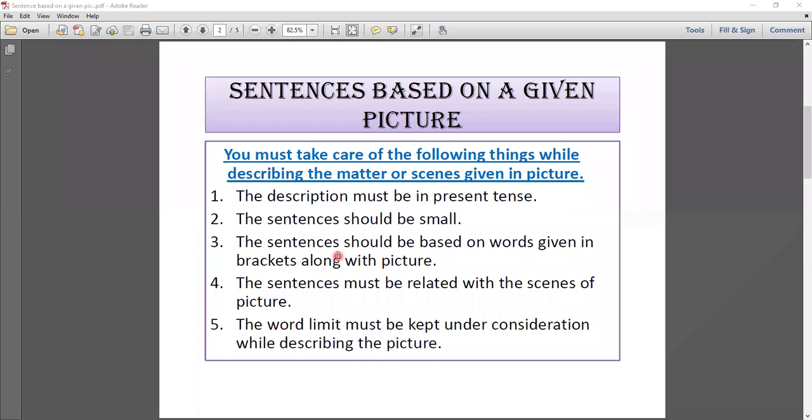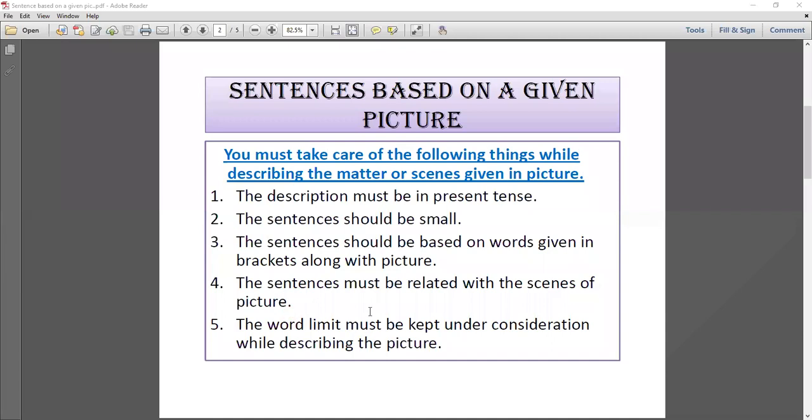The sentences should be based on words given in brackets along with pictures. Okay, student, remember that the sentences should be based on the words. जो आपको given words दिए हुए होंगे, आपके sentences उन्हीं पर base होने चाहिए. The sentences must be related with the scenes of the picture. जो भी आप राइट डाउन करेंगे, वो सीन ऑफ पिक्चर से रिलेटेड होने चाहिए. So I already told you that the pictures are also given there in the exam.